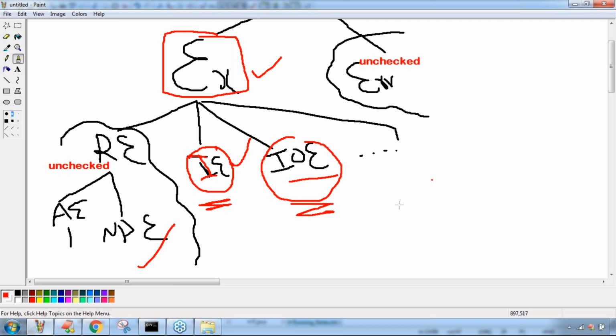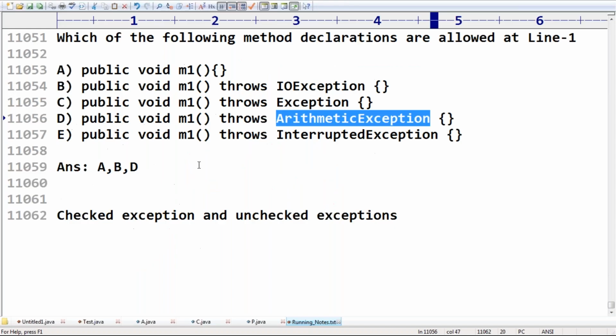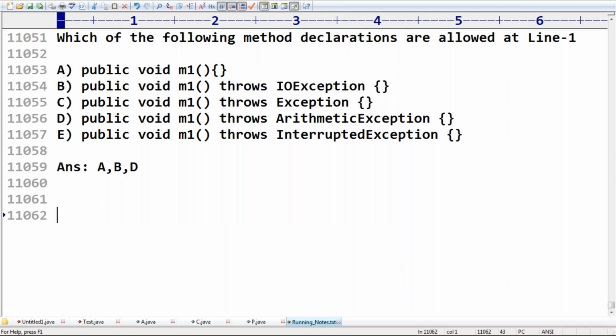Now related to overriding in the OOPS concept, there is one important point or conclusion. Observe very carefully.